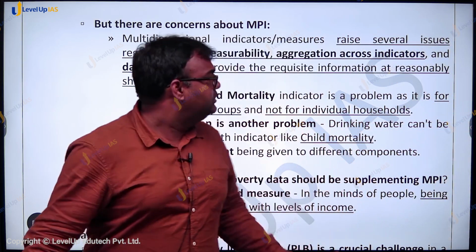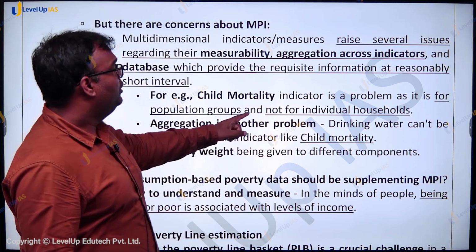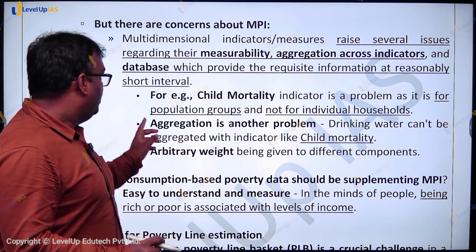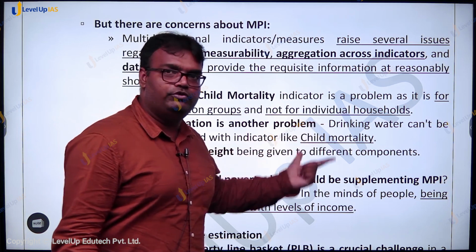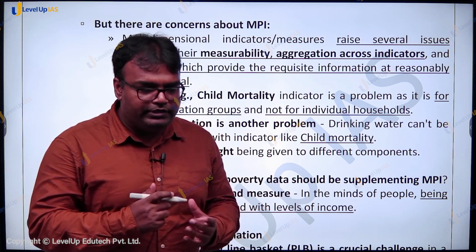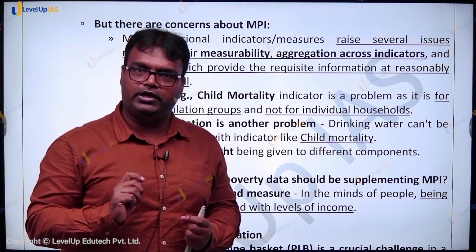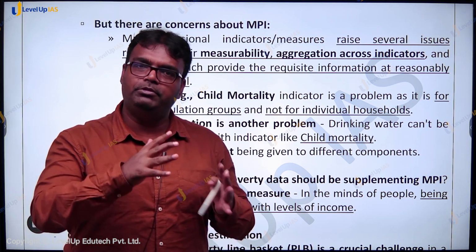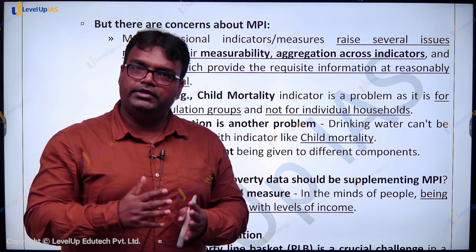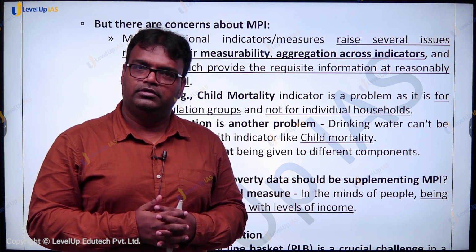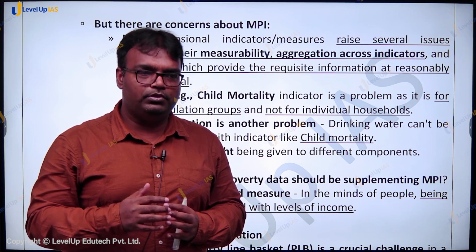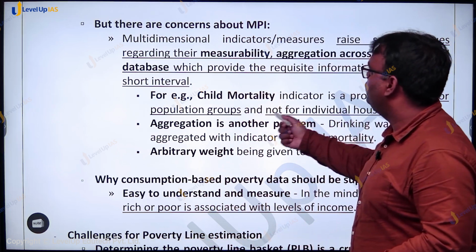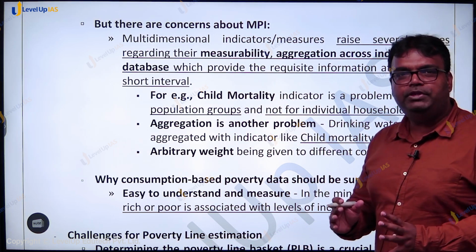Using child mortality as an indicator becomes a problem because it is for population groups and not for an individual household. So when we have kept child mortality as a health component in the multidimensional poverty index, how are you measuring child mortality for the family? Right? It's a population based estimate. So measuring the multidimensional poverty index using things like child mortality may not be that effective.